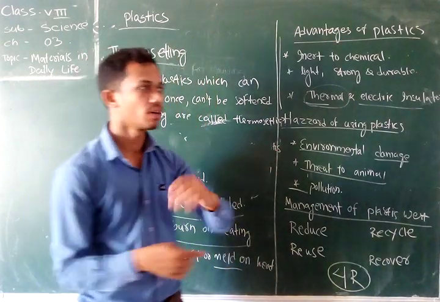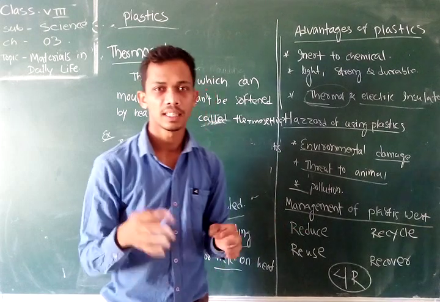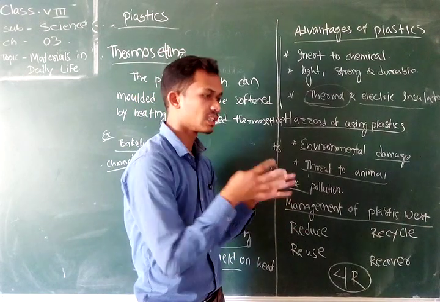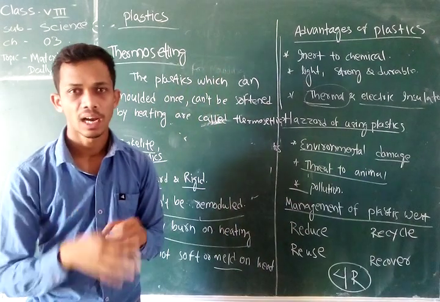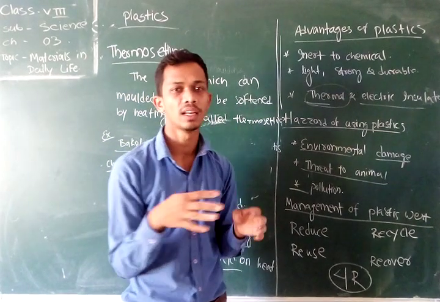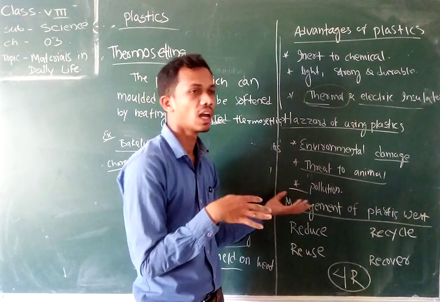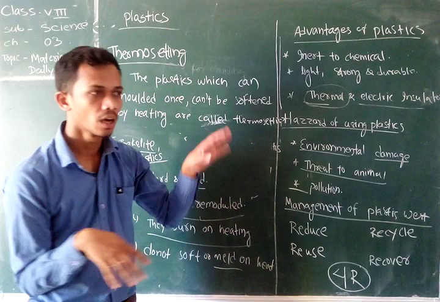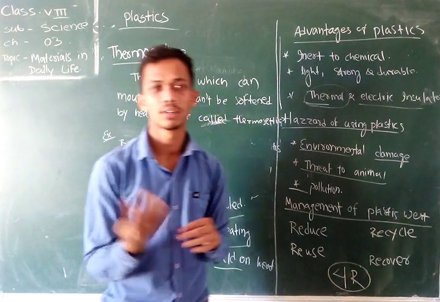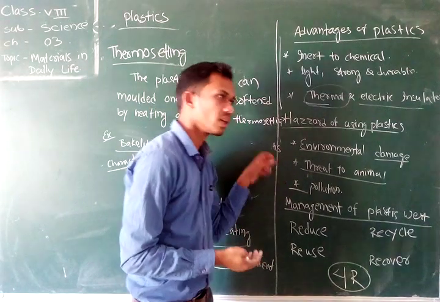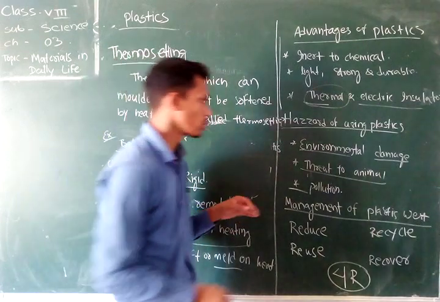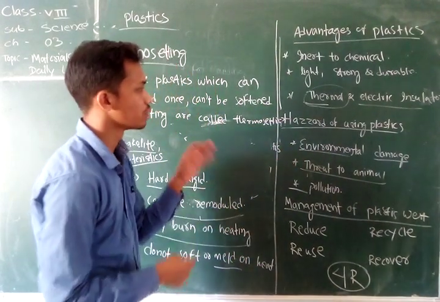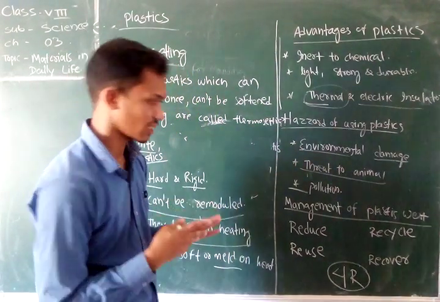After that, whenever it is thrown on land, it cannot be easily assimilated with the soil, and it kills various helpful microorganisms present in the earth. It also decreases the fertility of the soil. So it causes soil pollution. This is the hazard of using plastic.